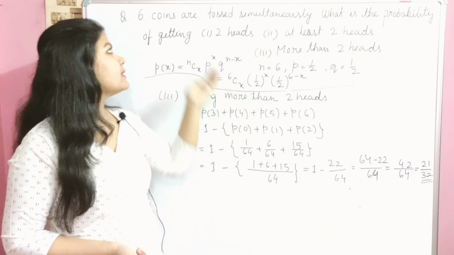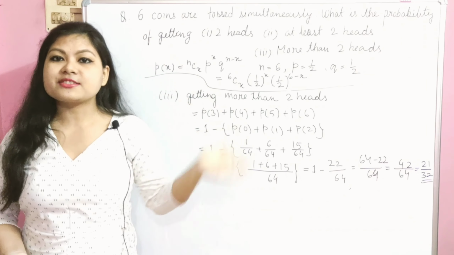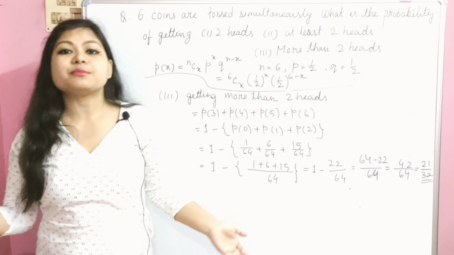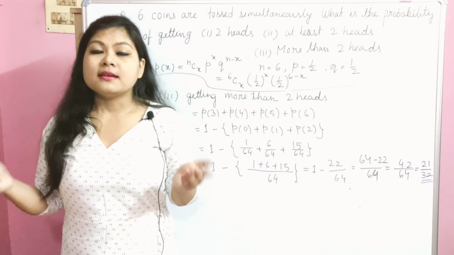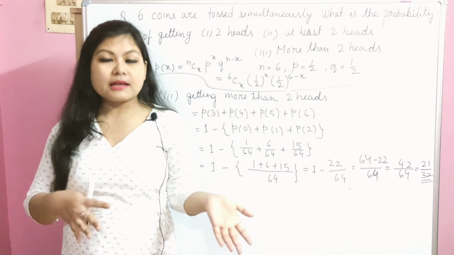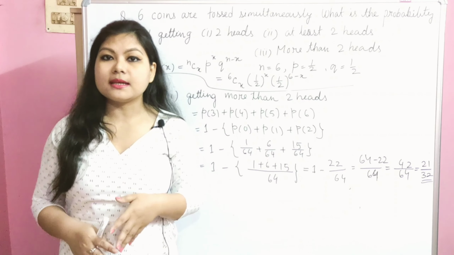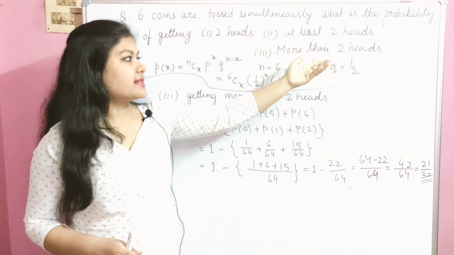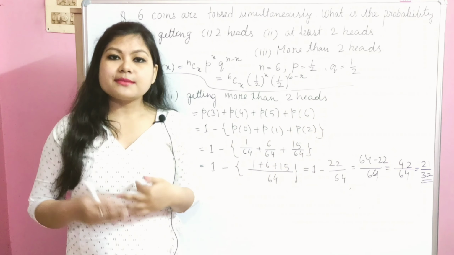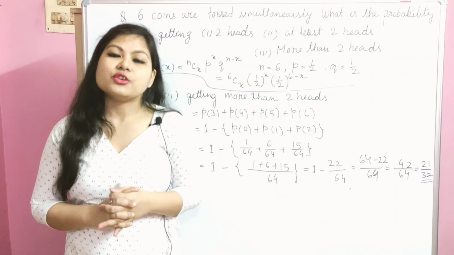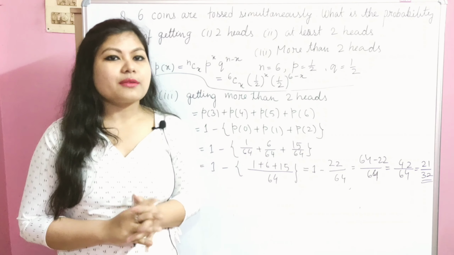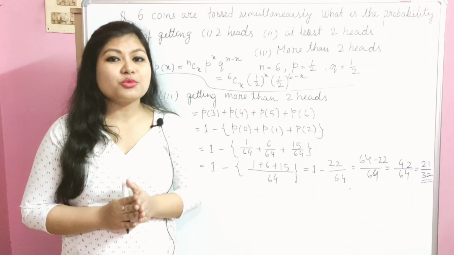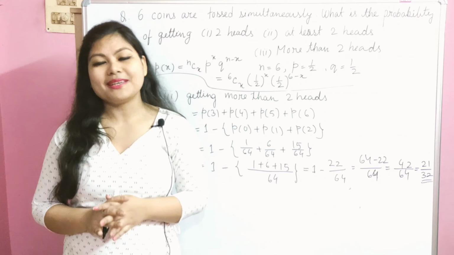Maybe you are given different values: 6 coins are tossed, or maybe 10 coins or 11 coins are tossed, and here at least 2 heads. Sometimes these values will be changed. So I think you can easily solve that type of question, because the same formula will be used but the values will be different.